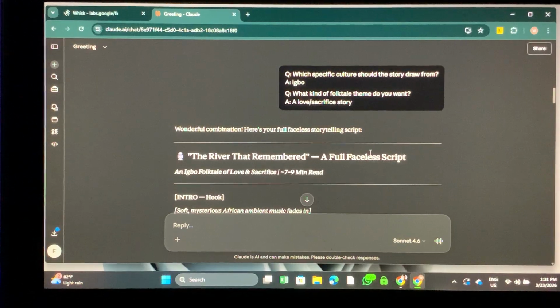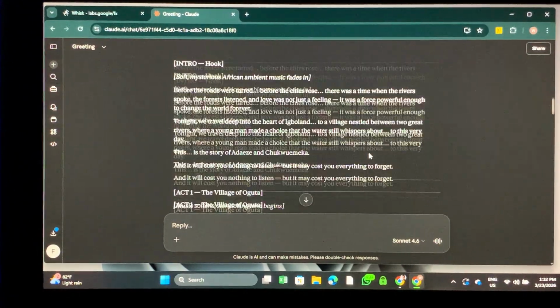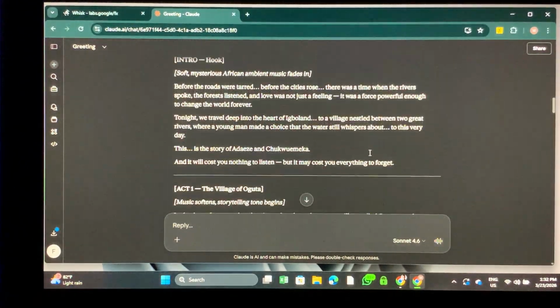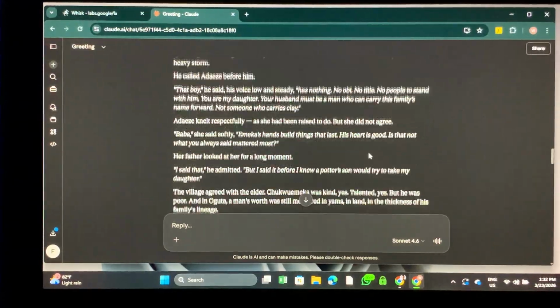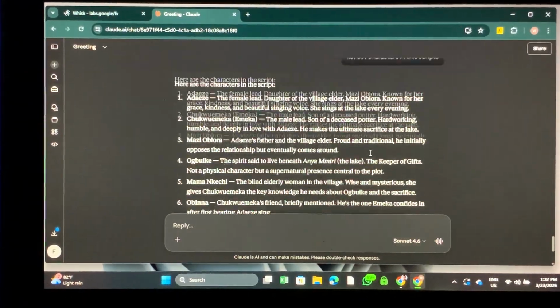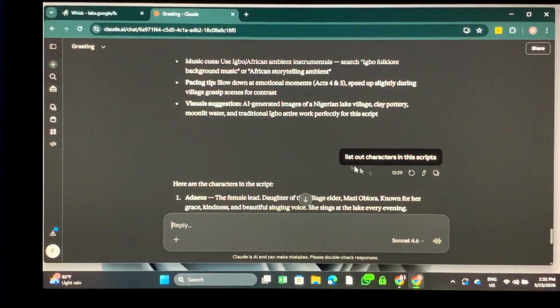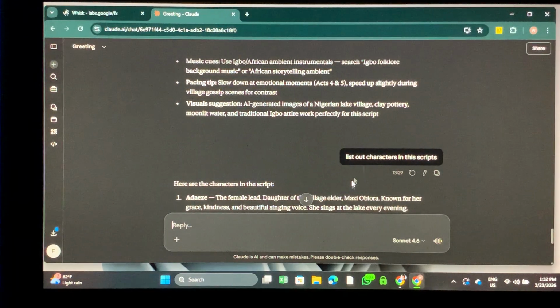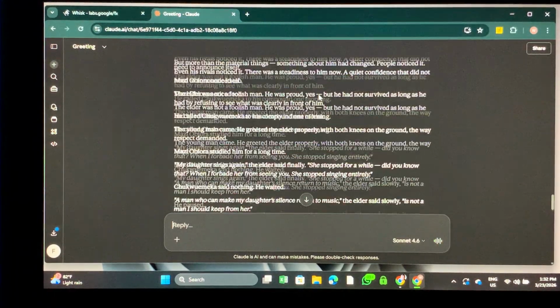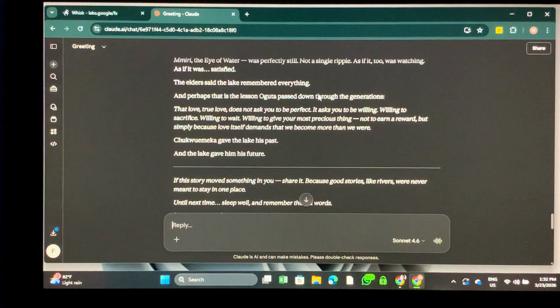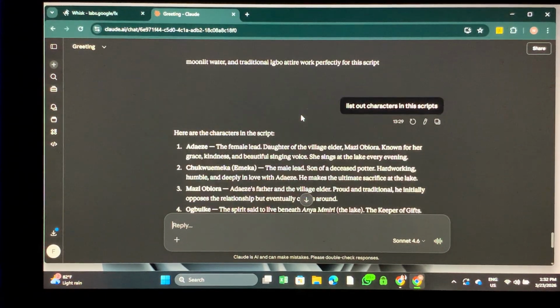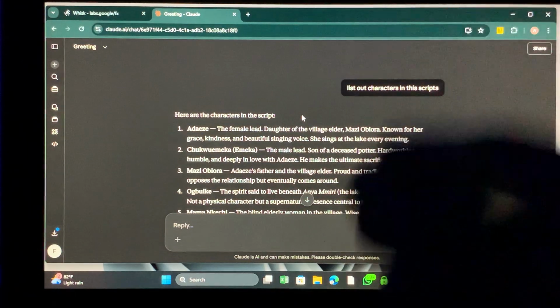So what do I gain here? After AI gave me the script, look at the next prompt. I asked it to list out the characters in this script. The script that it just generated for me, I said it should list out the characters. Always remember, list out characters. That is what we are going to use to generate images.